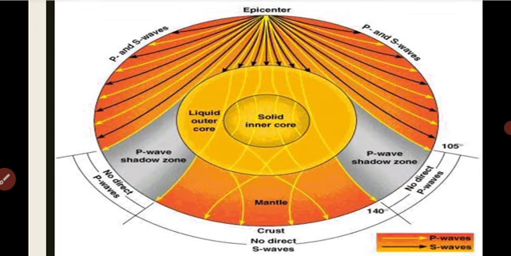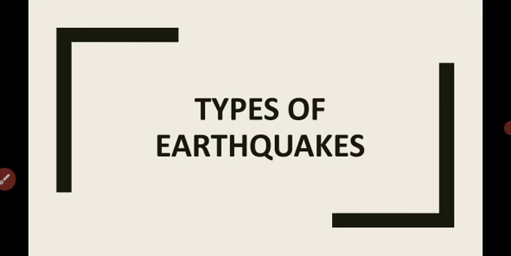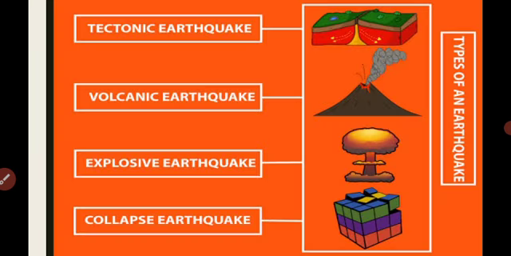Moving forward, now we will discuss the types of earthquakes. Earthquakes are classified into the following types: tectonic earthquake, volcanic earthquake, explosive earthquake, and collapse earthquake. Firstly, we will talk about the tectonic earthquake. The most common ones are the tectonic earthquakes. These are generated due to sliding of rocks along a fault plane. If we talk about the volcanic earthquakes, a special class of tectonic earthquake is sometimes recognized as volcanic earthquakes. However, these are confined to areas of active volcanoes.